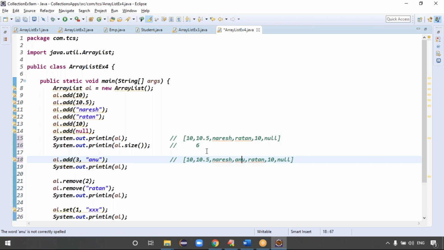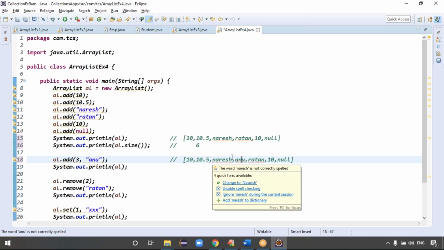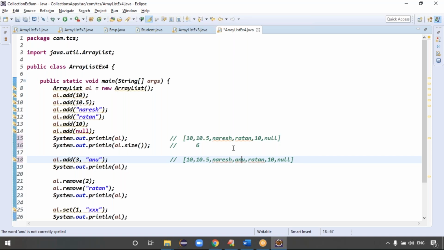But in that case, tell me, guys. Assume you have 1,000 elements. Out of 1,000 elements, if you add one new element at the second position, then what happens, guys? The second goes to third, third goes to fourth, fourth goes to fifth, fifth goes to sixth, sixth goes to seventh. Like that, how many shift operations are required?